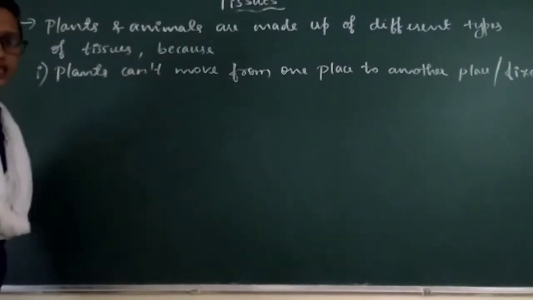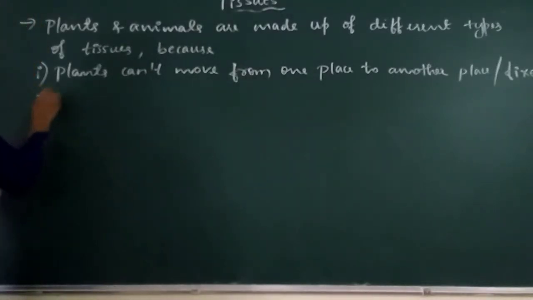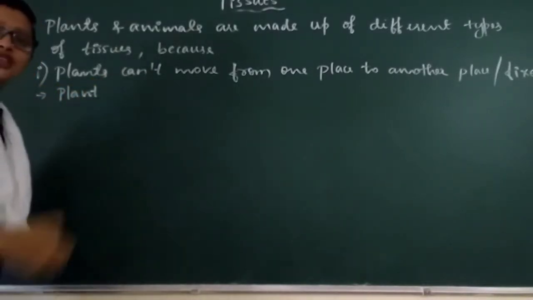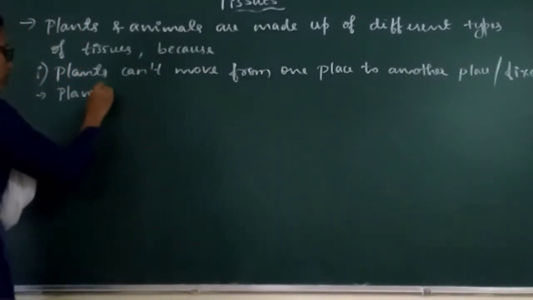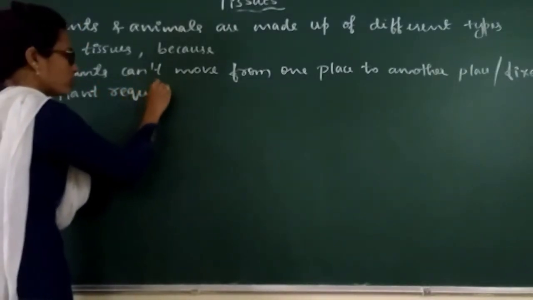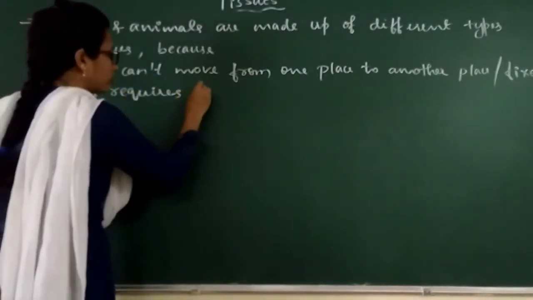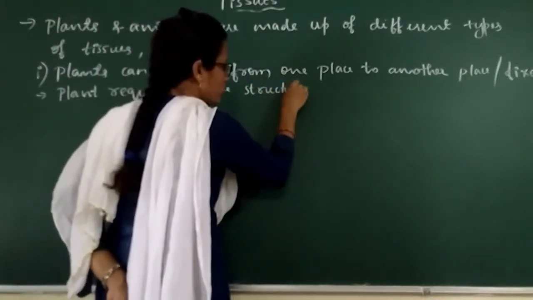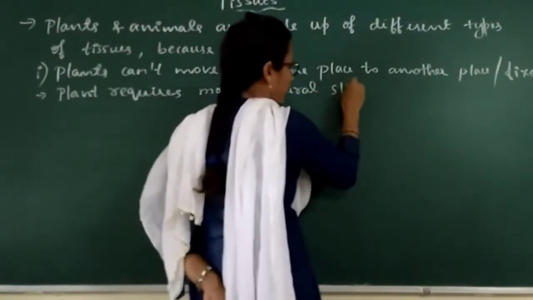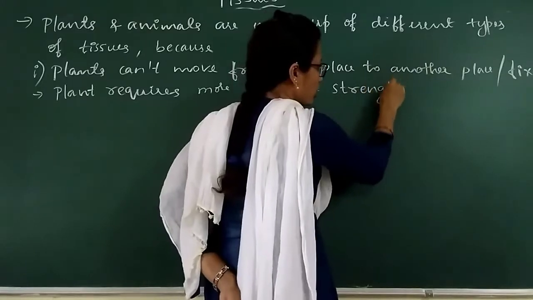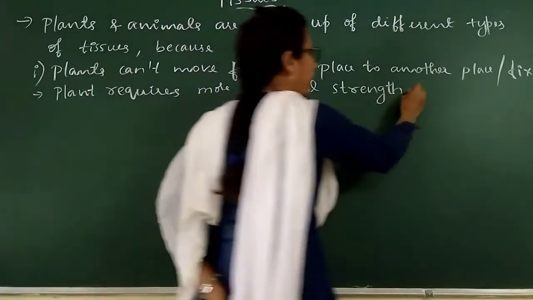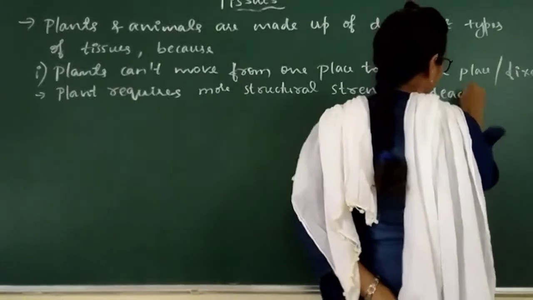For this, plants require more structural strength, and the structural strength is provided by the dead cells.